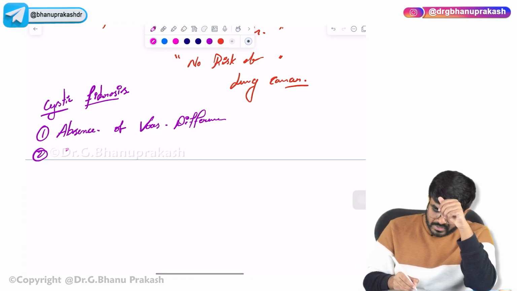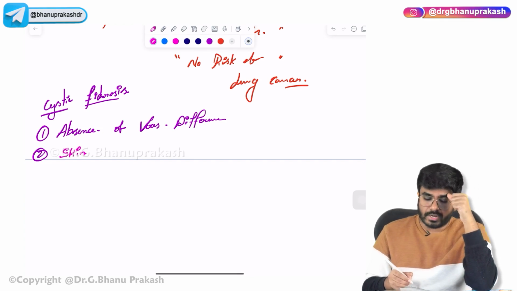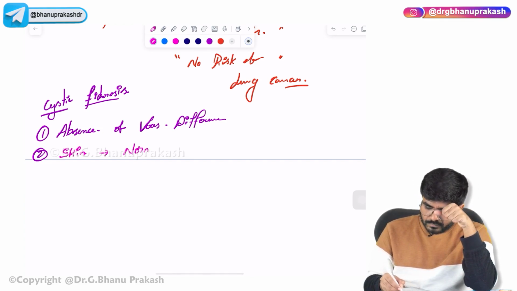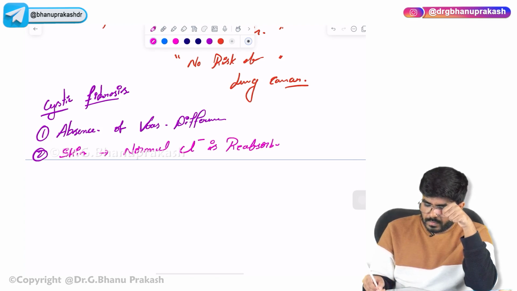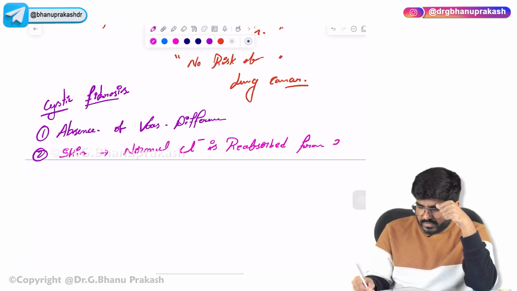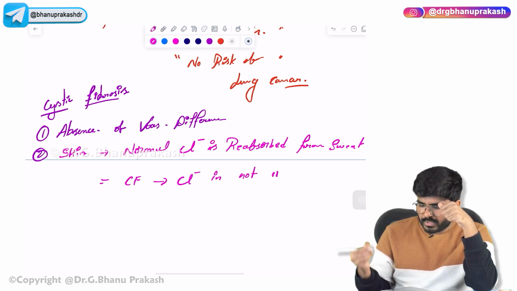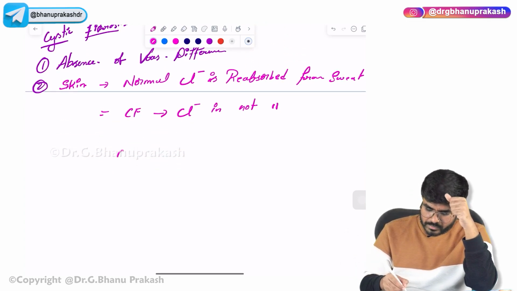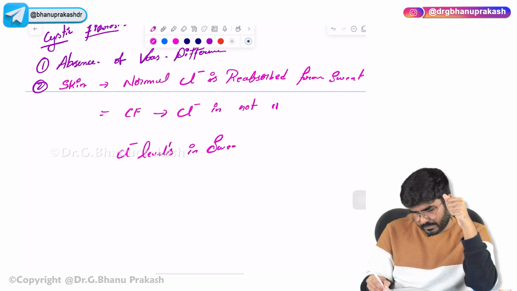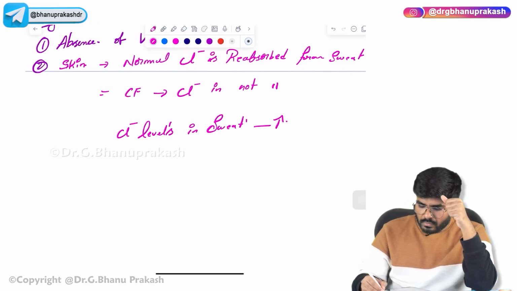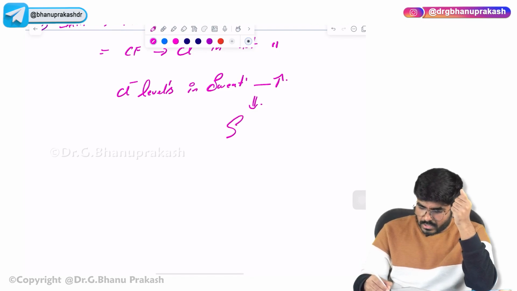So what you should know, at the level of skin, what happens? Normal: chloride is reabsorbed from the sweat. Now what happens in cystic fibrosis? Chloride is not reabsorbed. As the chloride is not getting reabsorbed, the chloride levels in sweat increase. So how is the baby going to be? The baby is going to taste salt. So these babies are called salty babies.